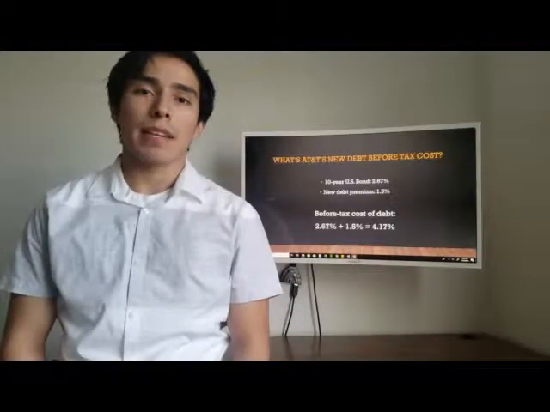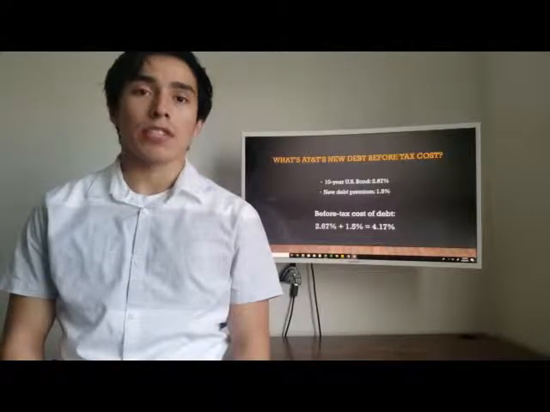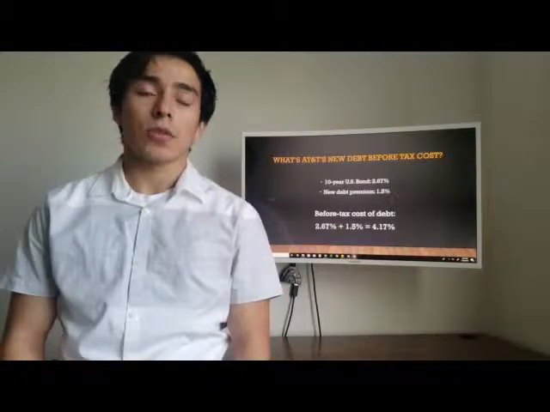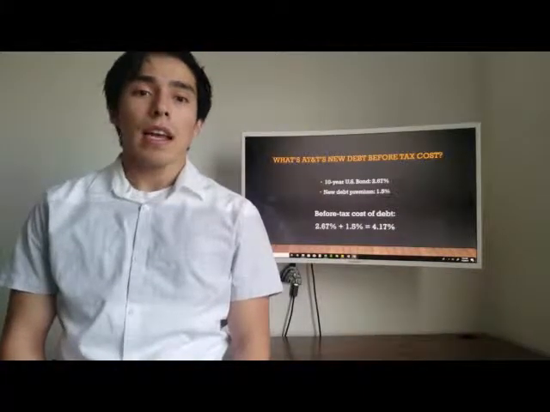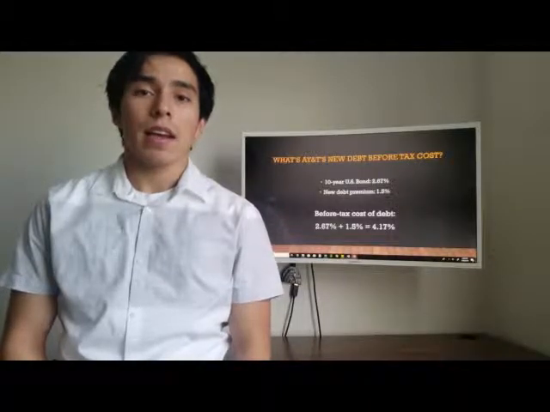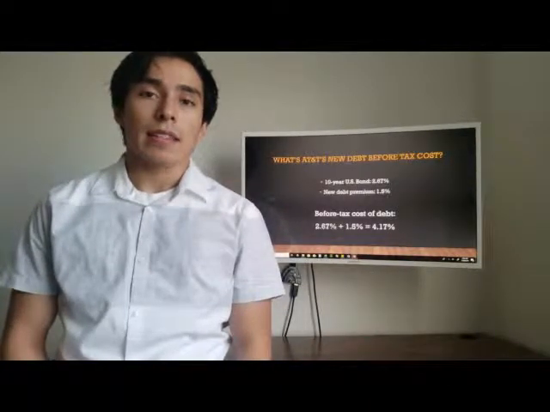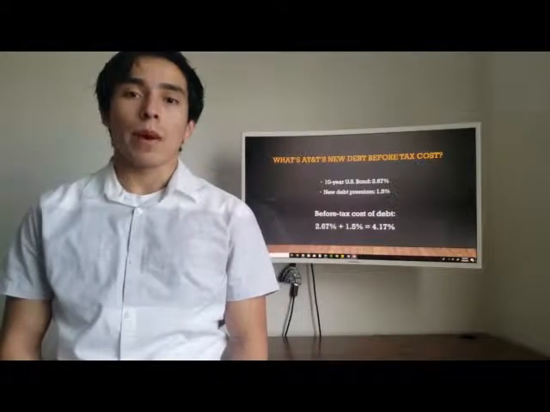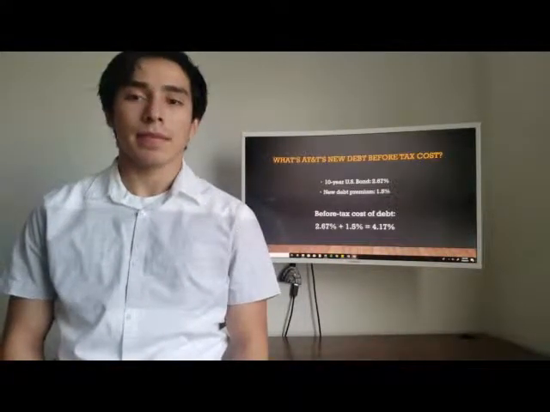Let's analyze what would happen if AT&T were to decide to add more debt to its capital structure. The 10-year US Treasury bond is at 2.67%, and the premium a bank will demand is 1.5. The before-tax rate is calculated by just adding these two numbers together, which will be 1.17%.